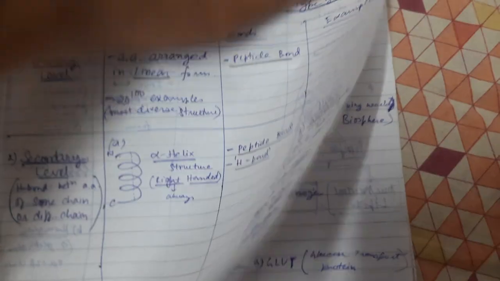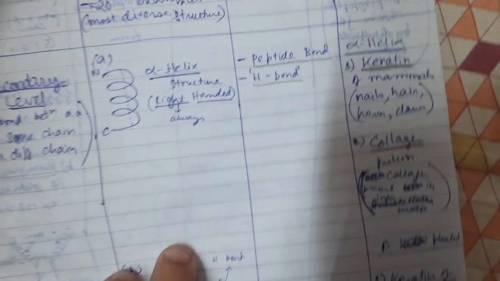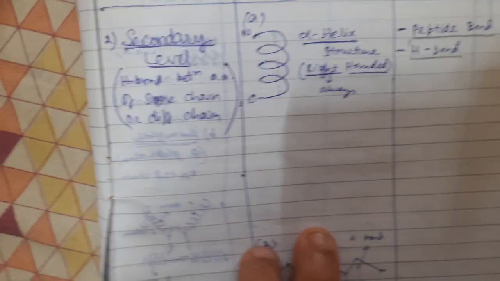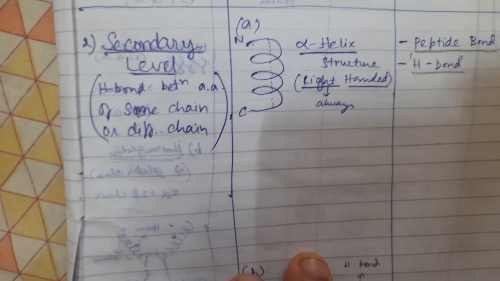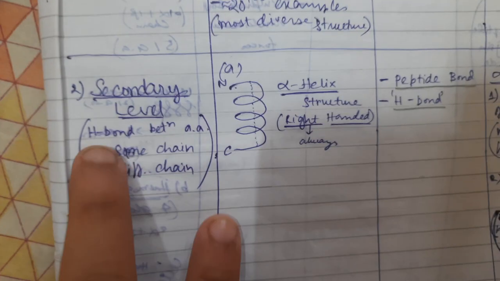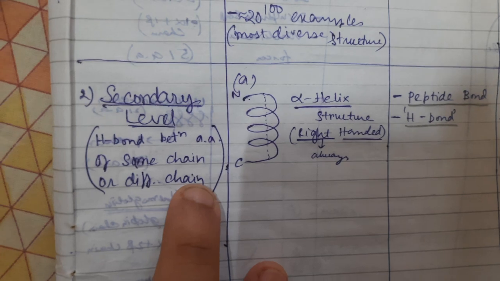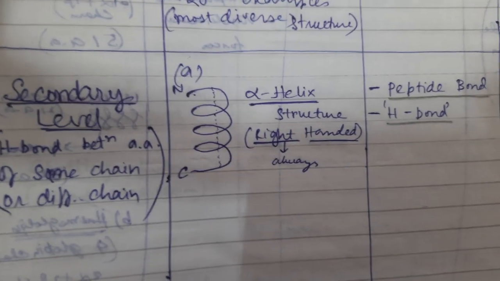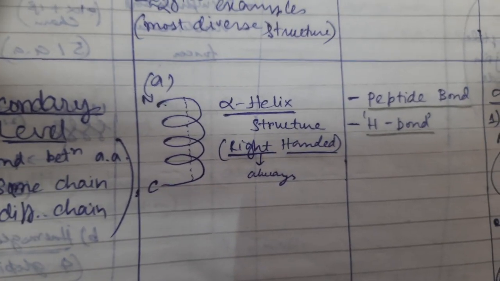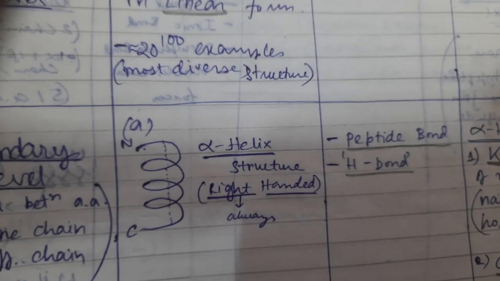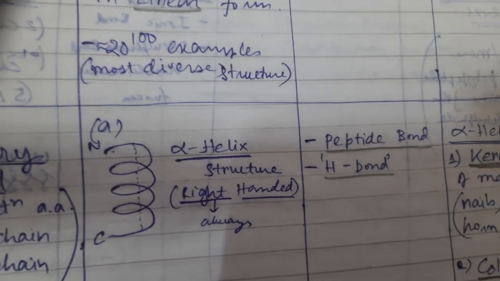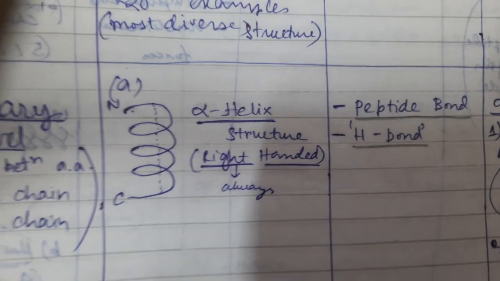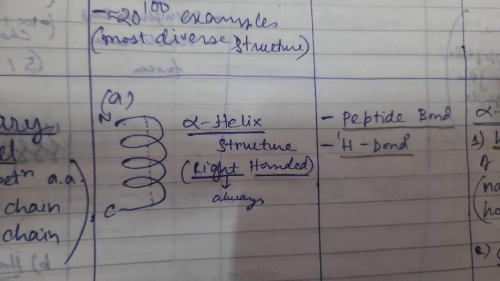And then there are secondary structures, which is a structure formed when hydrogen bonds between amino acids of the same chain or different chains are formed. An example of secondary structure is the alpha helix. Generally it is right-handed, sometimes left-handed are formed too, but not in all cases.